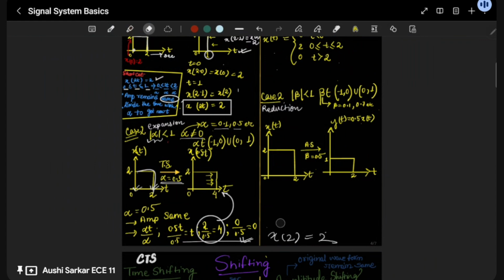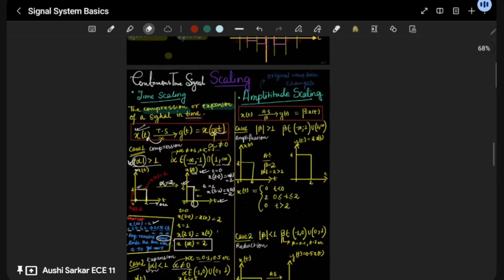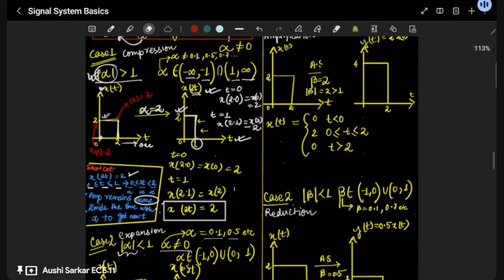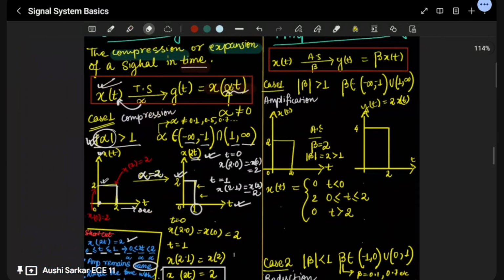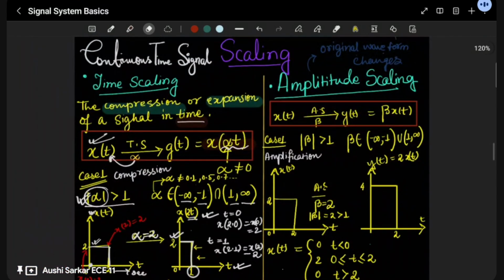Okay, so let me take you to the next topic. Next is our amplitude scaling. In amplitude scaling, what are we going to learn? We are going to learn that here the amplitude changes. This time we will be multiplying a constant called beta with the direct amplitude. So x(t) is our initial signal, and y(t) is going to be our final signal. What is this final signal? This is just the multiplication of beta with the amplitude.